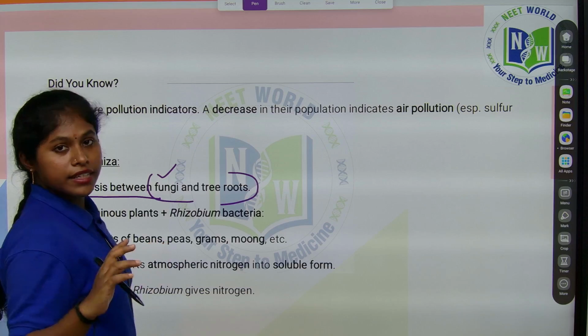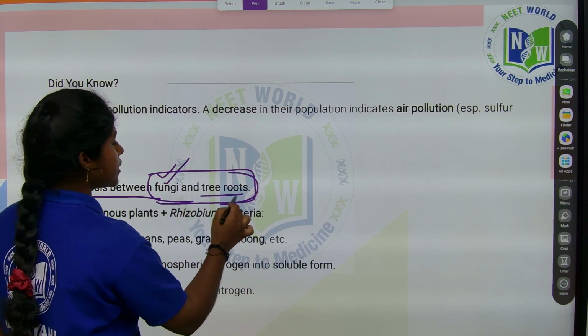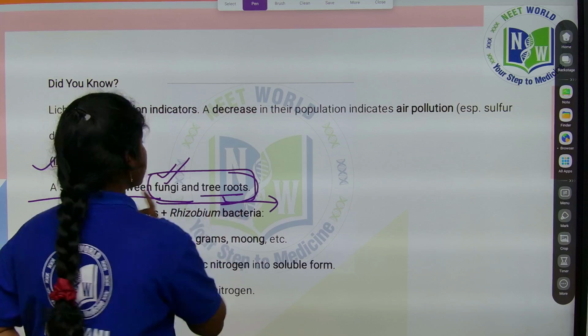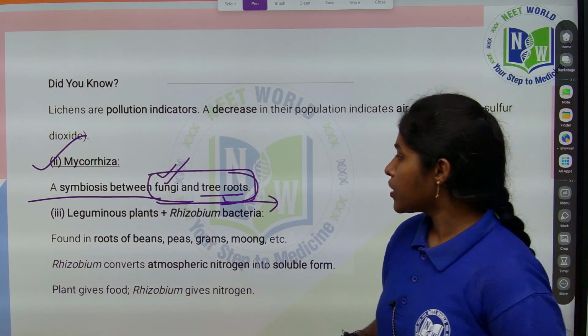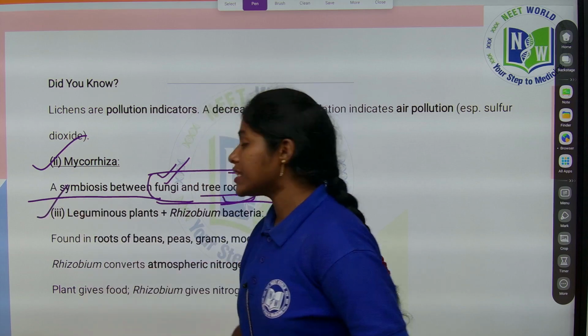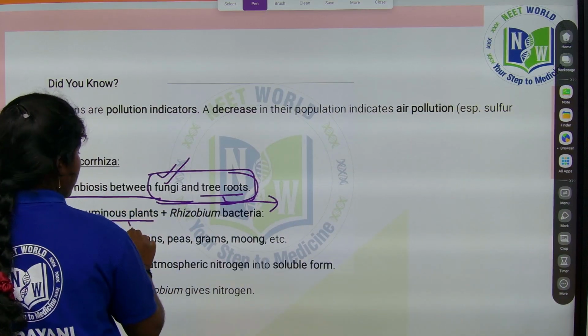This is a true involving of the fungi, which is a saprotroph, and it is a true roots tree. So, these are the living things making the symbiosis process. Coming to another good example, leguminous plants. What are the leguminous plants? Leguminous plants are pea plant,